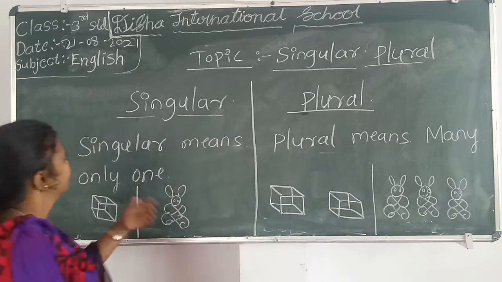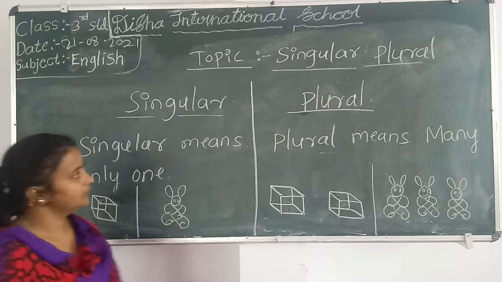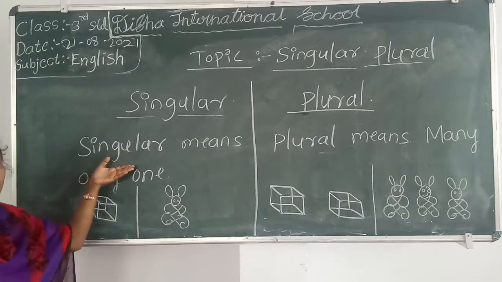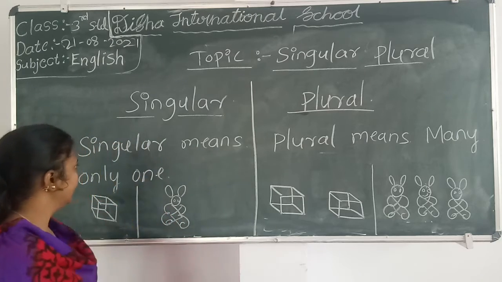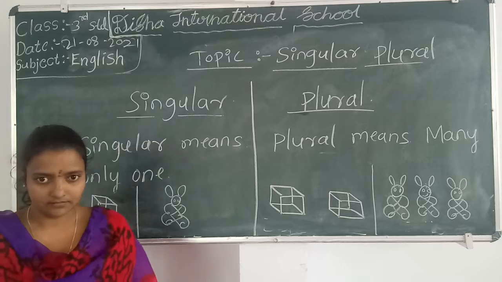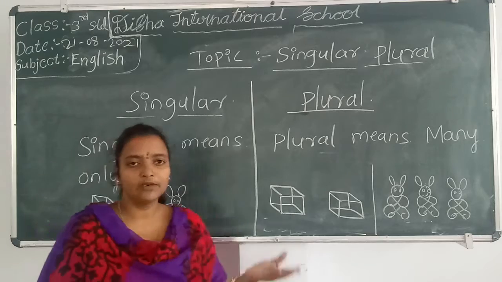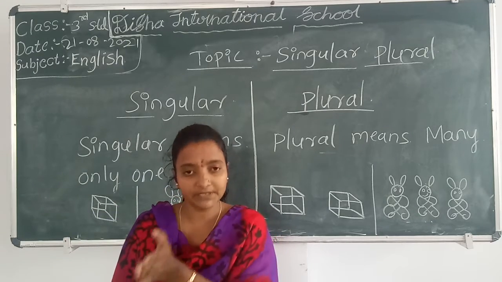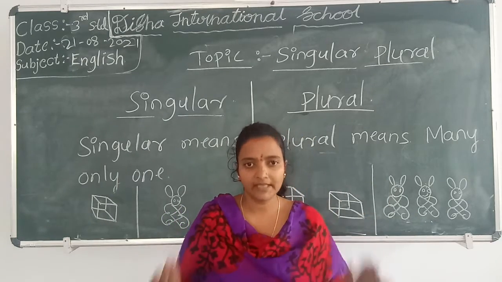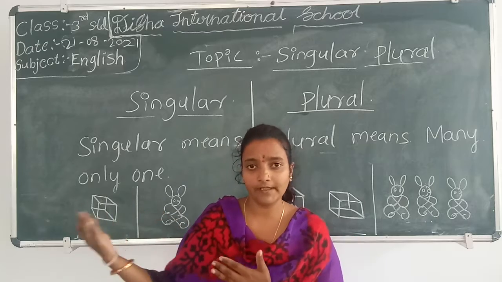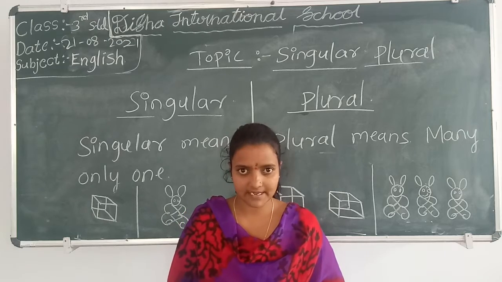Very good. Dear children, I wrote some words on the board, singular and plural. Now it's time for learning about singular. What is the meaning of singular? Your answer is here. Singular means only one. Singular means only one noun, or one thing, or one person. Understanding? Plural means many, more than one, more than two, three, four, five, or else a group. Plural means more than one. Understanding? Or many.